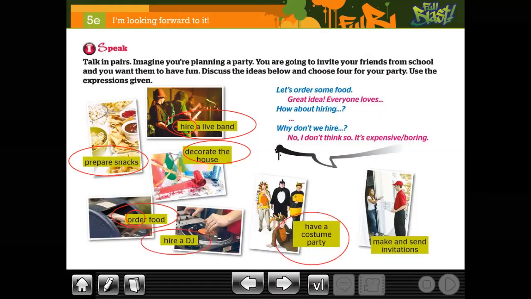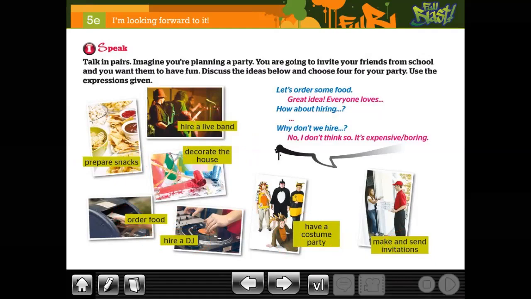What is costume party in this case? Costume is like disfraz, okay? Entonces, fiesta de disfraces, make and send invitations. Okay, this is about some vocabulary that will come up here. Maybe you can use them. And what else? Okay, let's go on to talk about here.